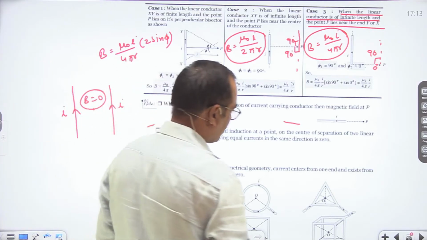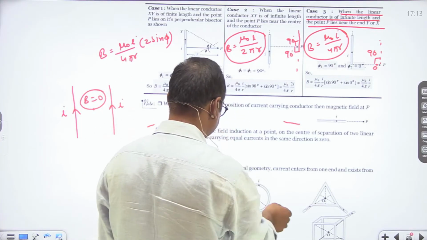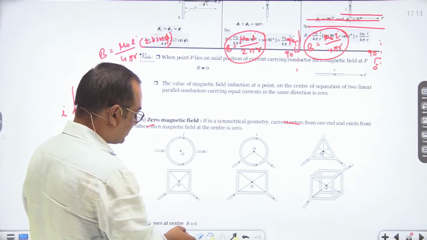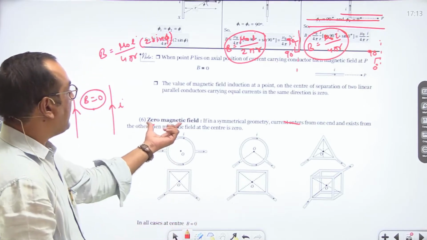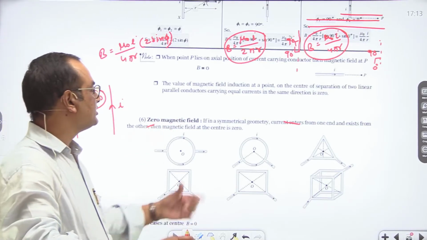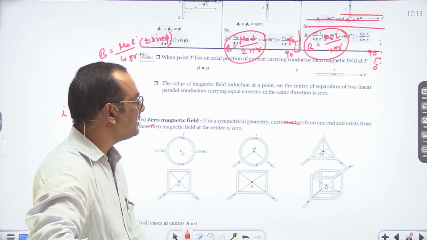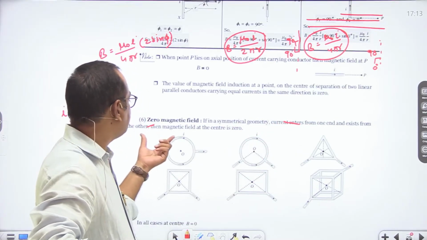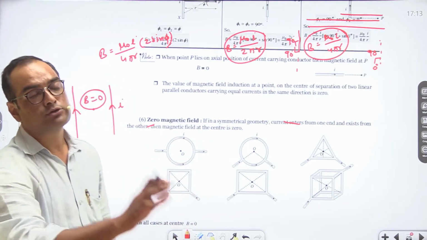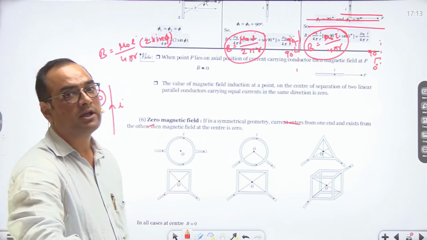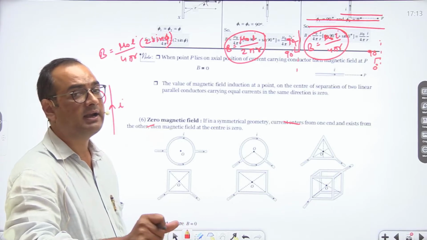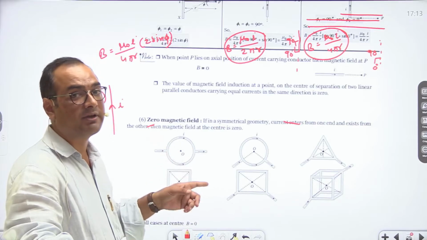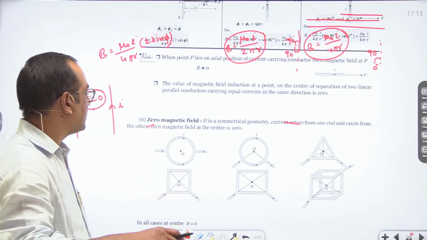Then see, our next concept is, we are given some surfaces where the magnetic field is 0. If in a symmetrical geometry current enters from one end and exits from the other, then the magnetic field at the center is 0. So always keep in mind, in symmetric figures where current enters from one end and exits from another end, the magnetic field will be 0 at the center.